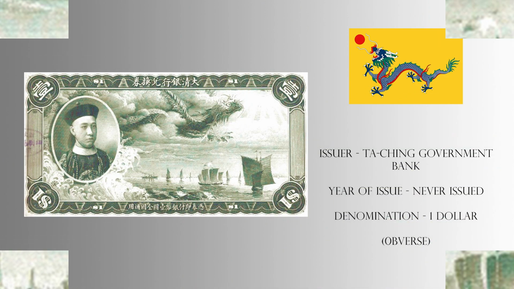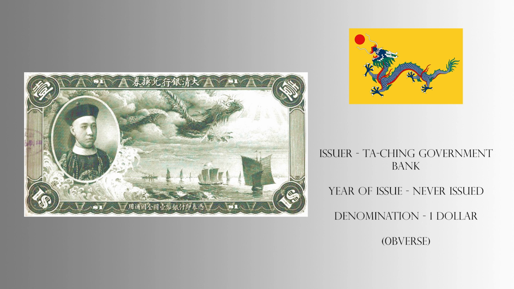In the center, we can see a dragon reaching for the sun at the top, whilst at the bottom, we can see a background of junk ships with a sole steamship amongst the junk ships. The blank sides on the right and left are where the serial numbers would have been added.